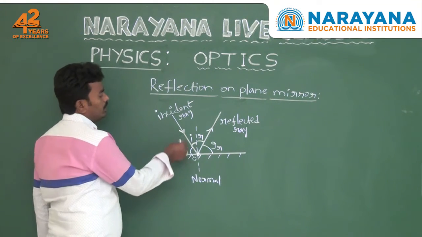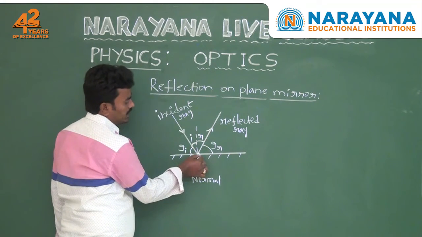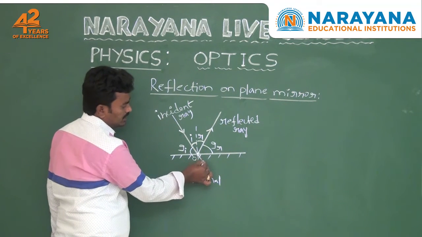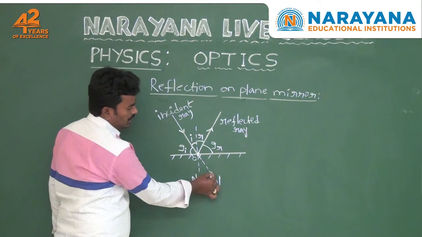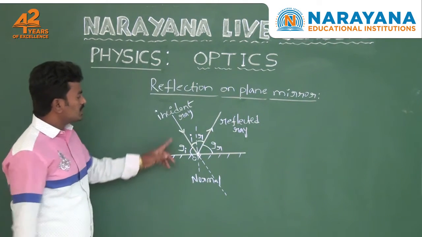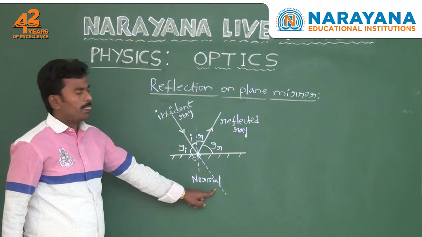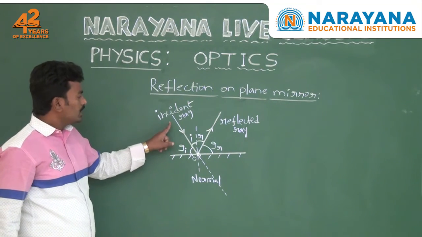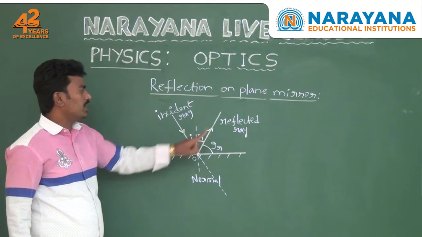So here you extend the incident ray along its path, like this. So this is the actual path of the incident ray and this is the reflected ray. Here also you take the angle between the actual path of the incident ray and the reflected ray.